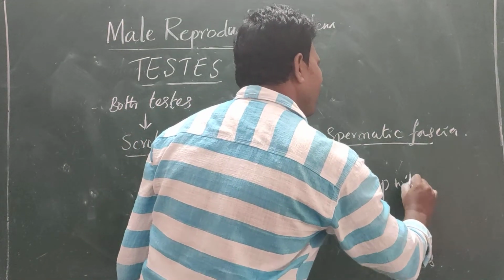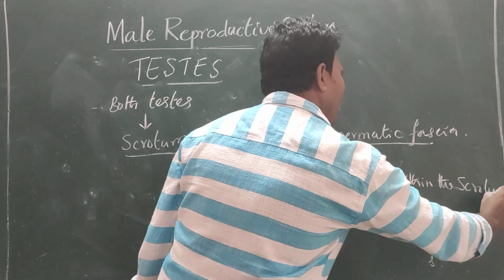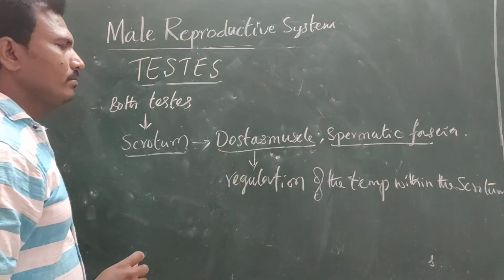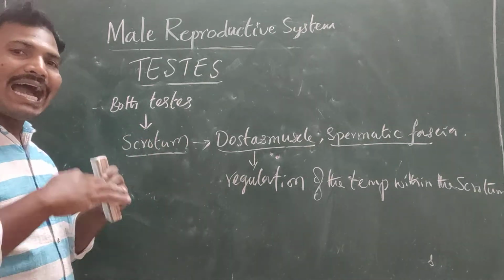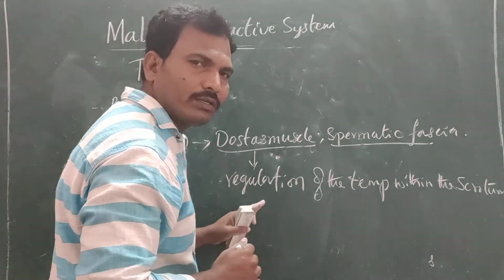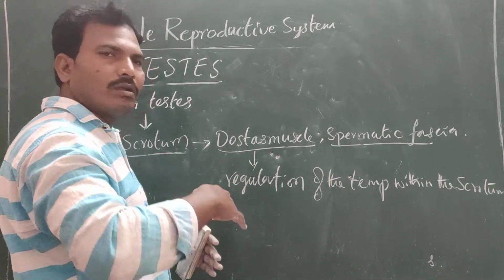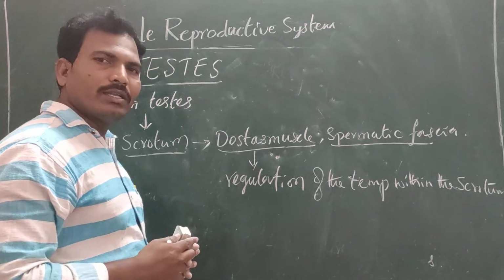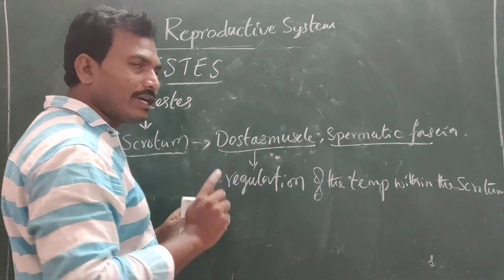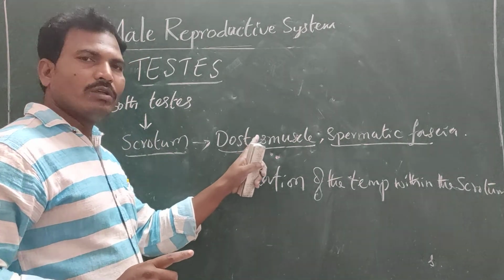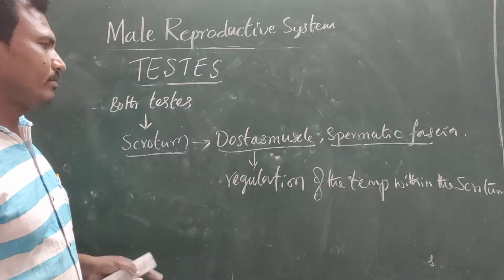It contracts in cold, and during the warm season it relaxes. So that is the function of the dartos muscle, which lines the scrotum.